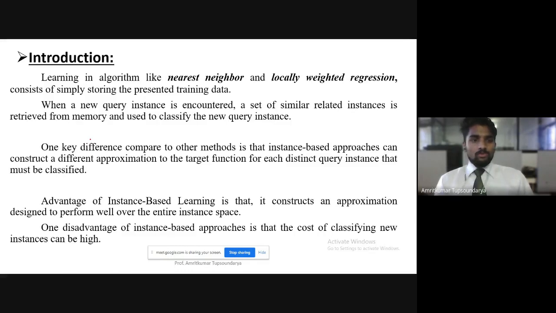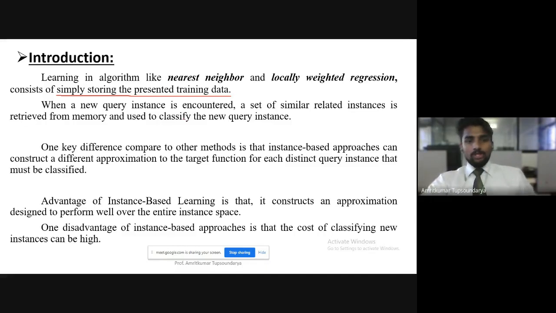Learning in these algorithms, like nearest neighbor and locally weighted regression, consists of simply storing the presented training data. Let's say we take a training set and use it to train a particular model. The ultimate outcome will be storing the presented training data.